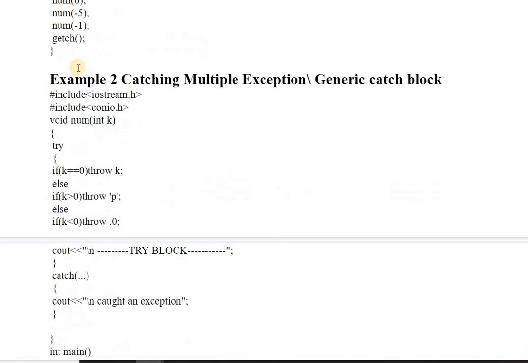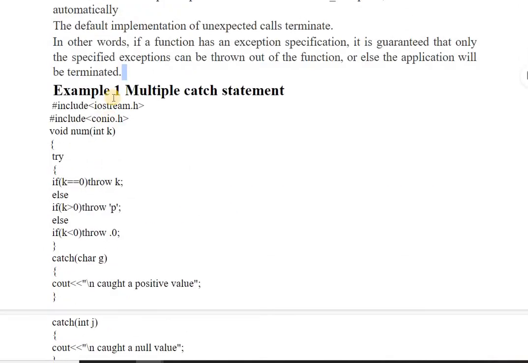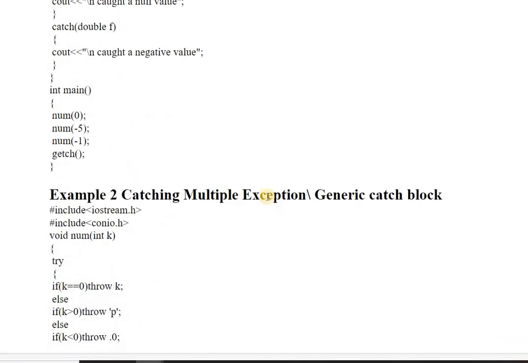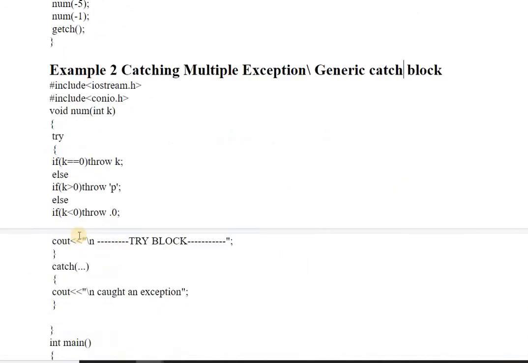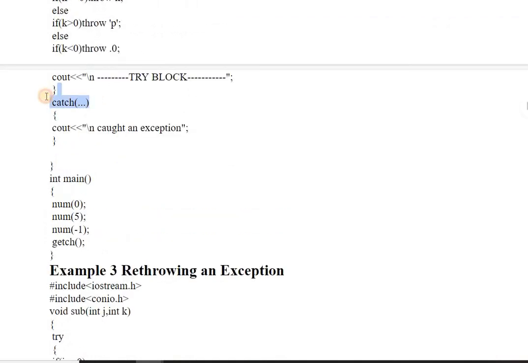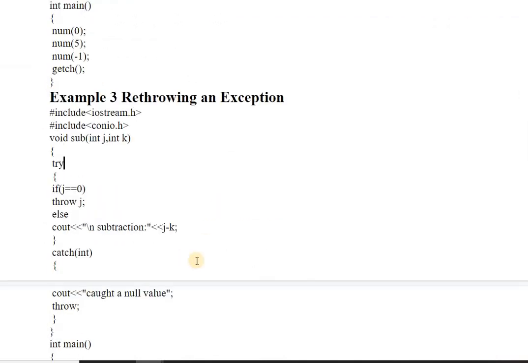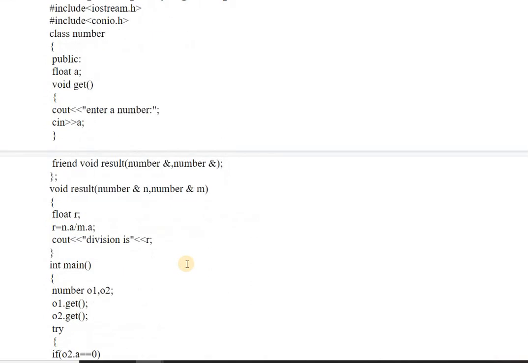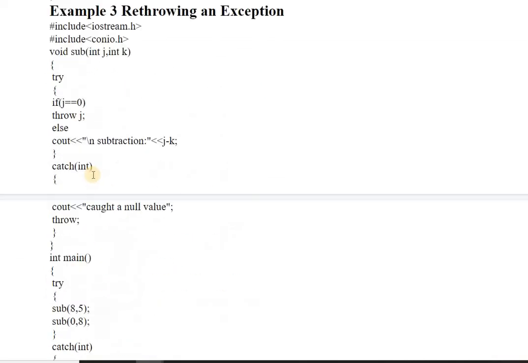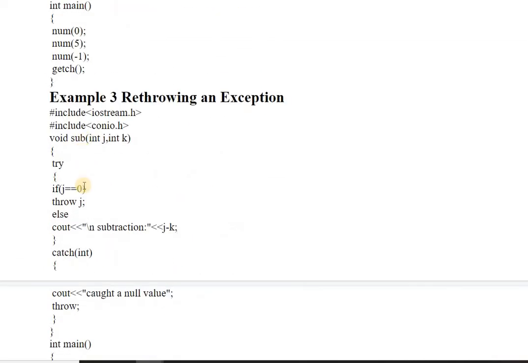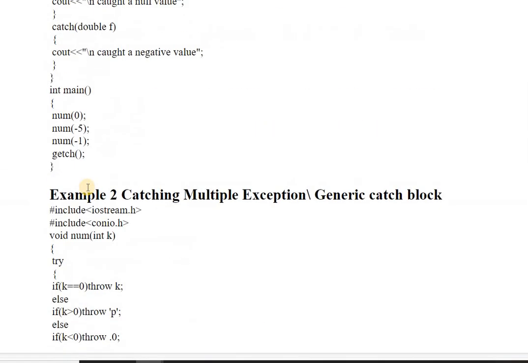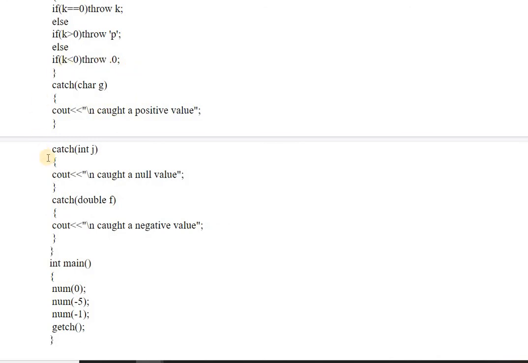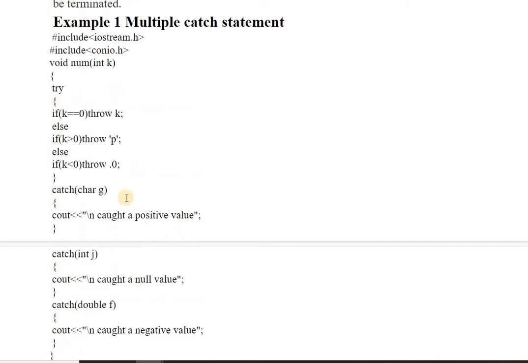So, see, I have included here multiple examples. ये सब topics हम previous video में कर चुके हैं. एक program में multiple catch हो सकते हैं, एक program में हम generic catch block भी बना सकते हैं with the help of this syntax. Okay, rethrowing का मैंने एक और example यहाँ पर add किया और specifying an exception का भी मैंने एक example add किया है. So I would suggest all of you to run all these examples on your own and let me know if you find any error or if you face any problem in running these examples. You can change the input of these examples or the syntax or the logic if you feel so.